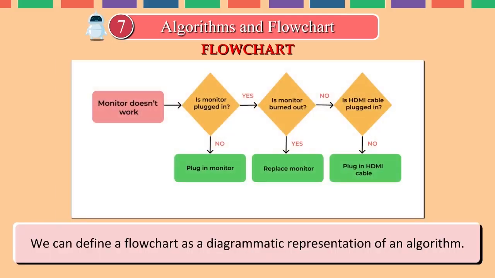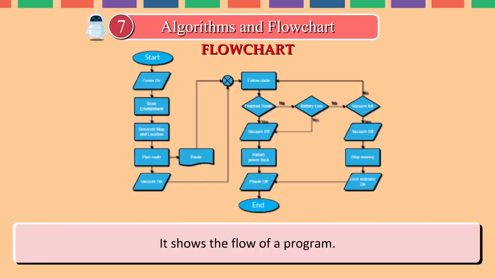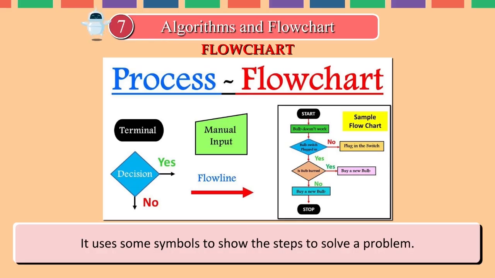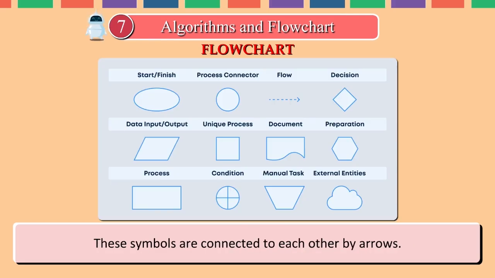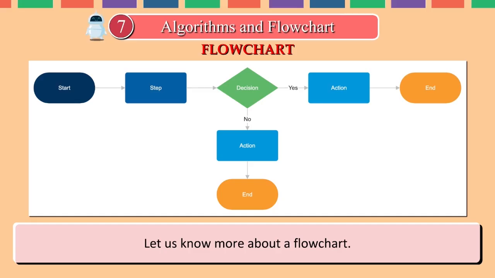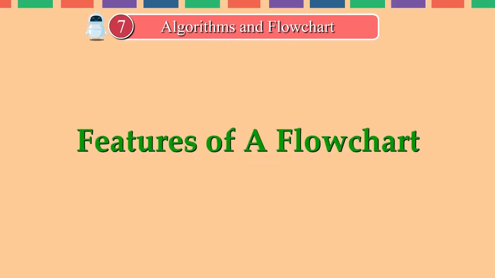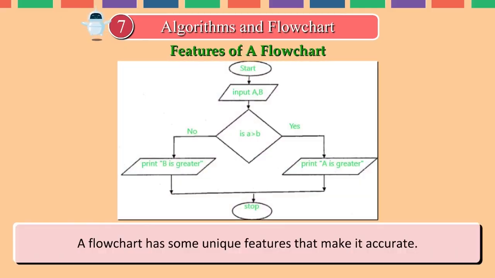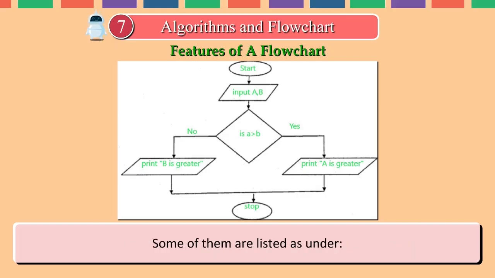Flowchart. We can define a flowchart as a diagrammatic representation of an algorithm. It shows the flow of a program. It uses some symbols to show the steps to solve a problem. These symbols are connected to each other by arrows. Let us know more about a flowchart. Features of a flowchart. A flowchart has some unique features that make it accurate. Some of them are listed as under.